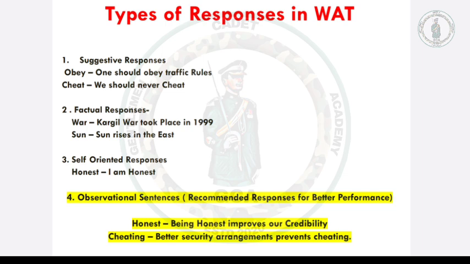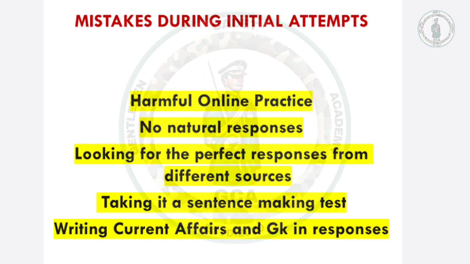Now there is a fourth category that is required for better performance in WAT, called observational sentences. These are considered high level responses. For example, for the word honest, instead of writing I am honest, we should be honest, or honesty is the best policy, write observational sentences, for example, being honest improves our credibility. Then for cheating, instead of writing we should not cheat, or cheating is an offense, write observational sentences like better security arrangement prevents cheating.